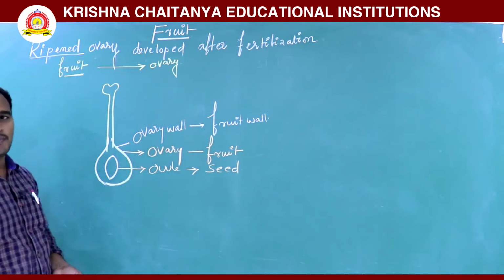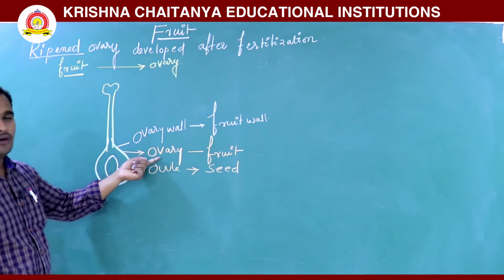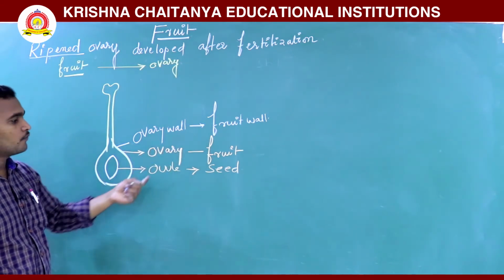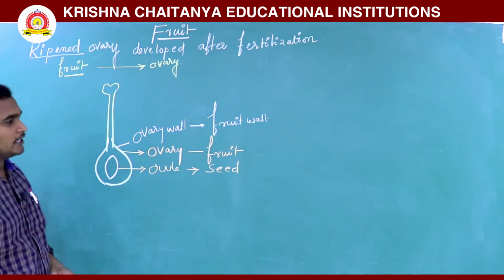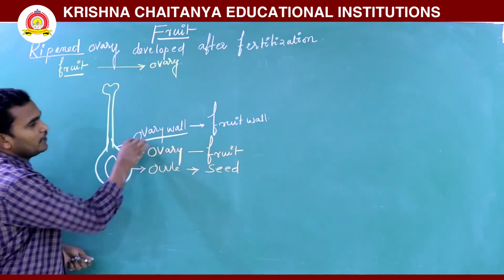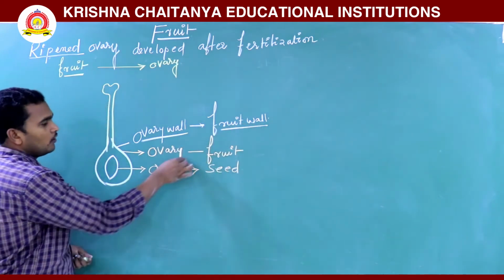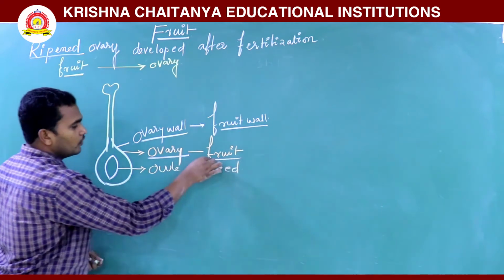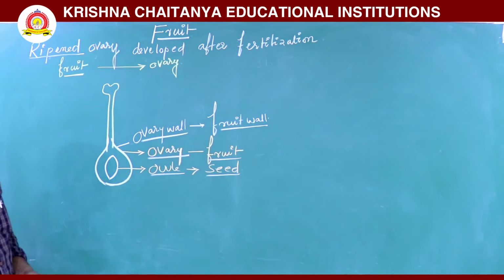The ovary wall converted into the fruit wall. Ovary developed into fruit, ovule developed into seed.